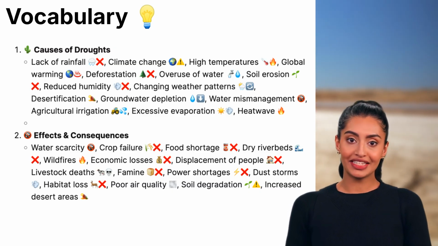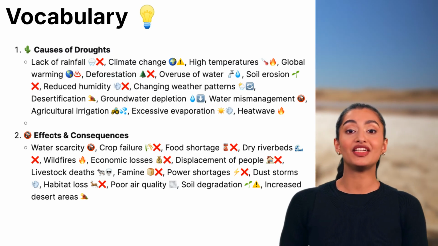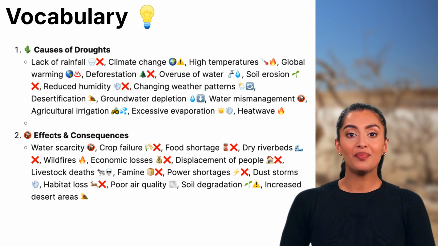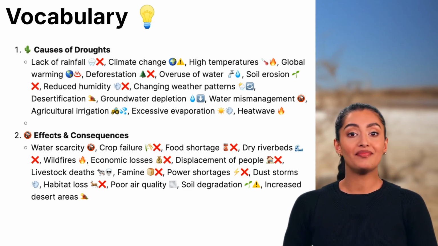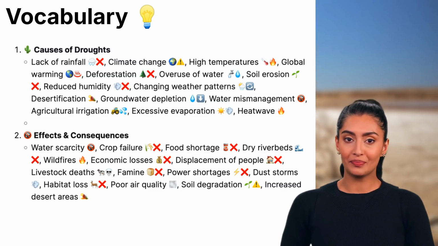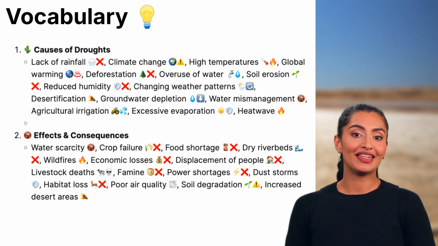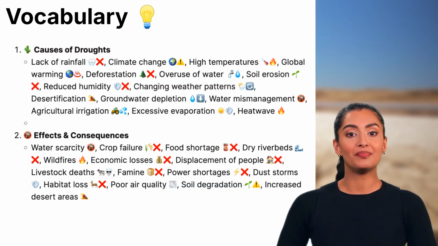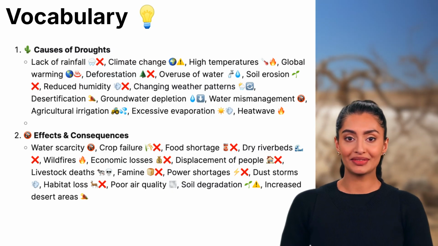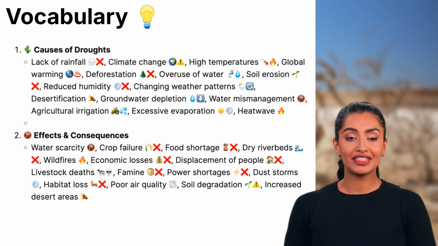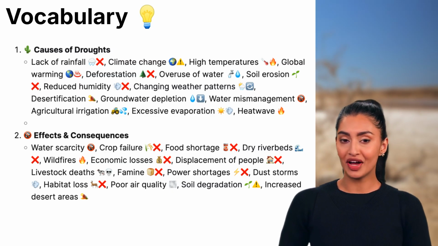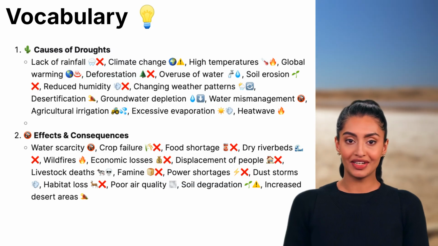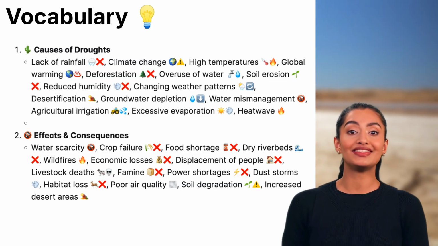2. Effects and consequences. Water scarcity, a severe shortage of available water for drinking, farming, and daily use. Crop failure, when plants can't grow properly due to a lack of water, leading to food shortages. Food shortage, when there isn't enough food because farms cannot produce crops. Dry riverbeds, rivers and lakes drying up due to a lack of water. Wildfires, large fires that spread quickly in dry areas, often fueled by drought conditions.